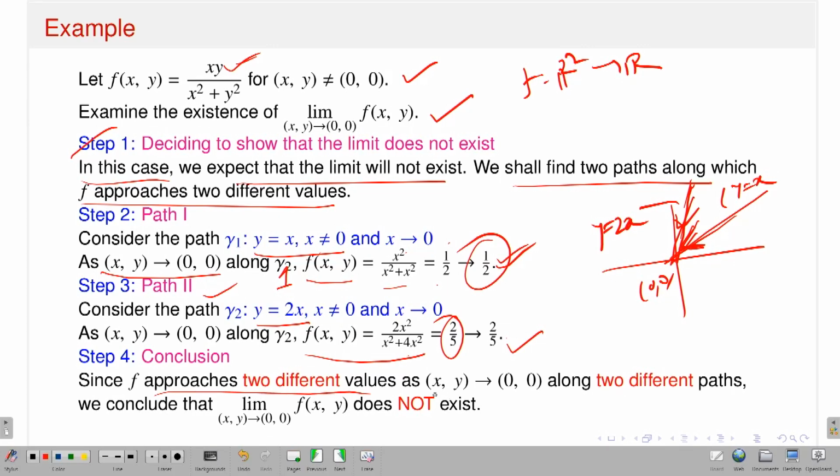So what is going on here? If I choose the path gamma 1, the line y equals x, and come to the origin in that direction, then the value of f approaches one half. If I take y equals 2x and come to the origin in that direction, the value approaches 2 by 5. So now I have two different paths, both approaching the origin, but the value of the function approaches two different numbers. Therefore, I immediately say that the limit does not exist.